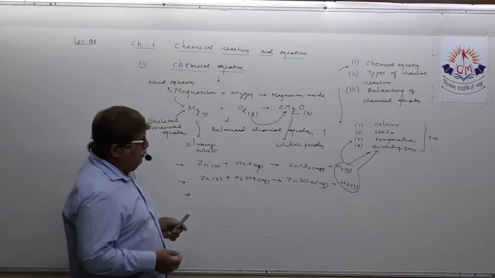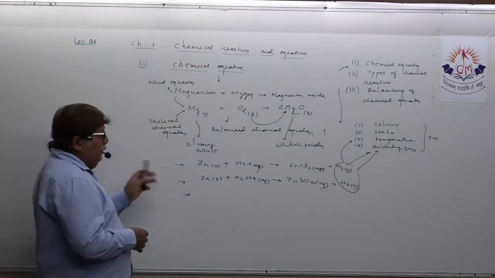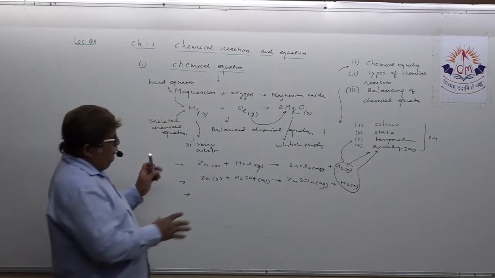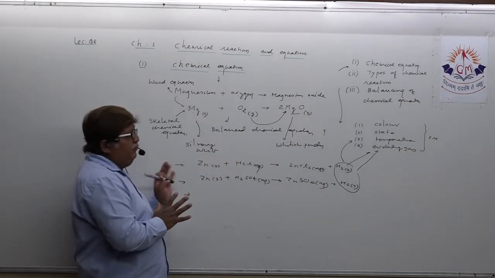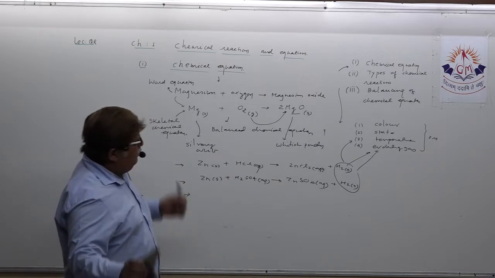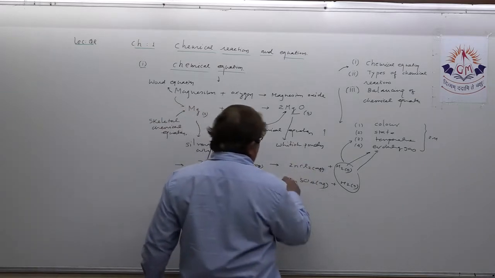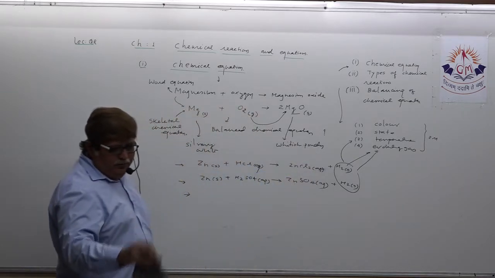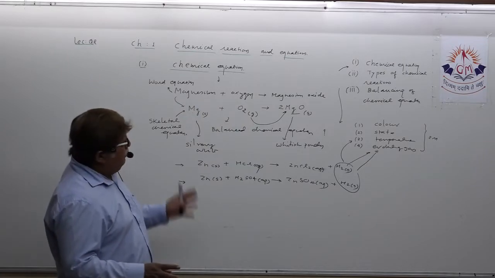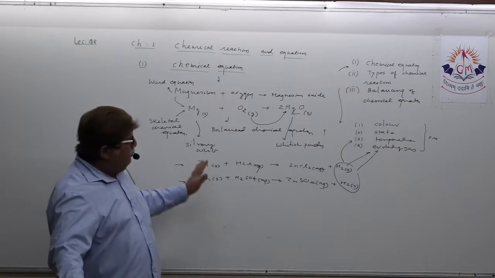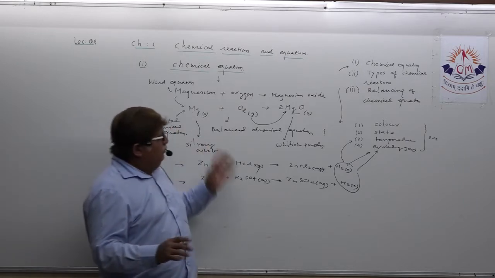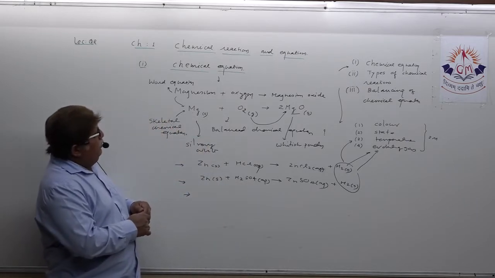Now dear student, after you study this detail about chemical equations, if you just want a quick revision of chemical equations, you need to keep all these things in mind, just to make it more accurate.